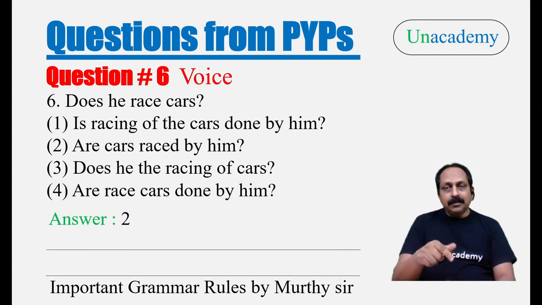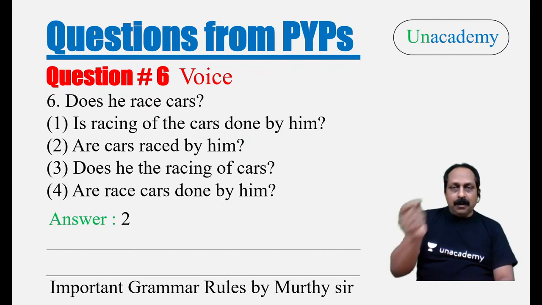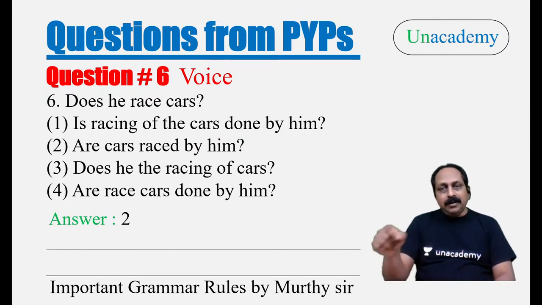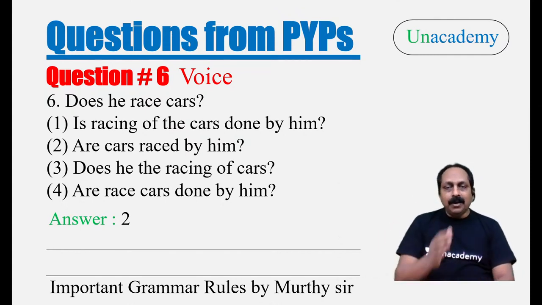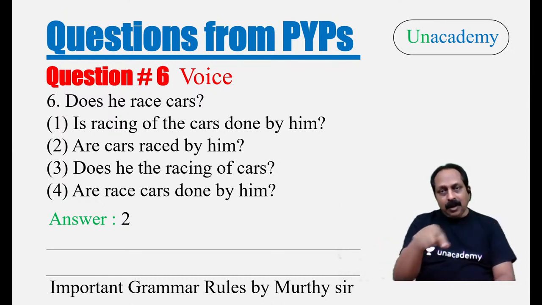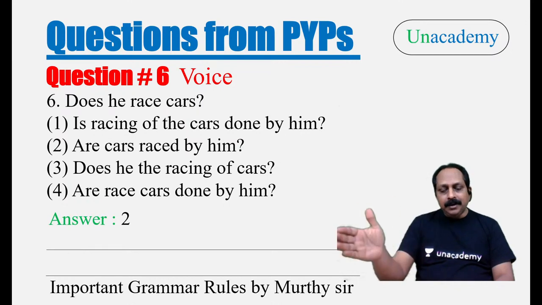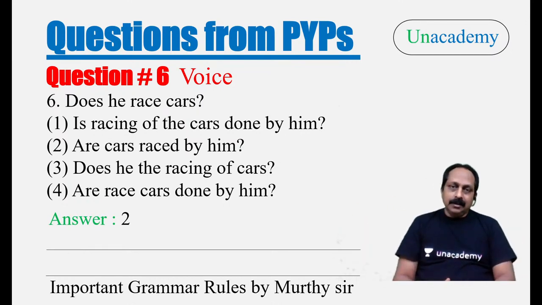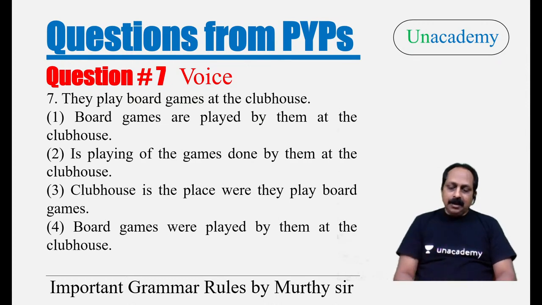Change it to interrogative. How do you change to interrogative? All that you have to do, take the helping verb to the first position and rewrite the sentence. You get the interrogative form. Cars are raced by him. Take are to the first position, rewrite. Are cars raced by him? That is the answer. No ambiguity. You can be damn sure about that. This is one of the techniques I tell students to change active voice to passive voice.